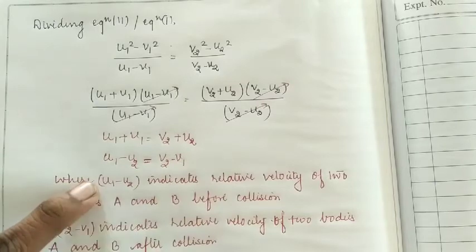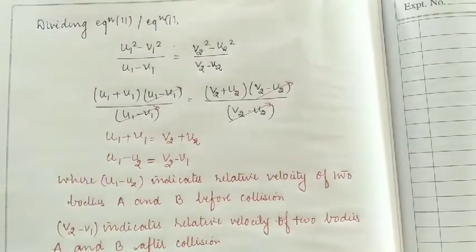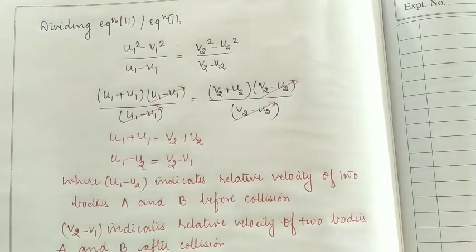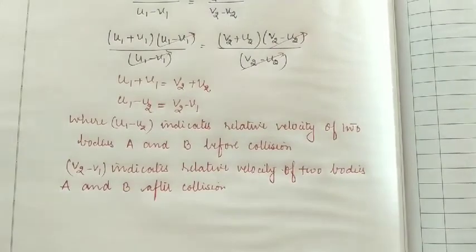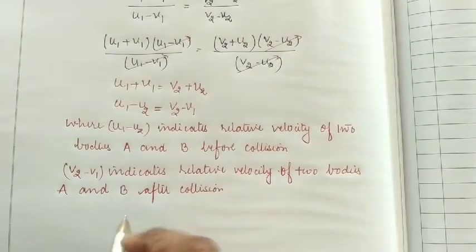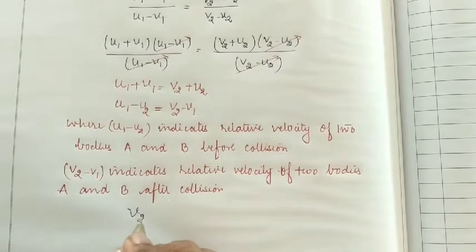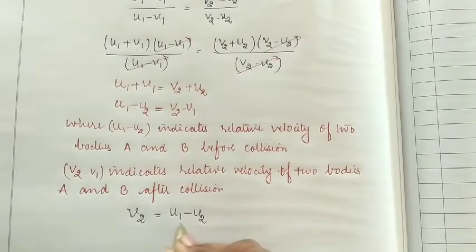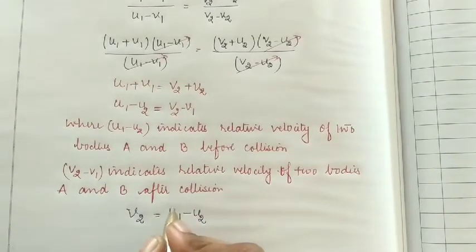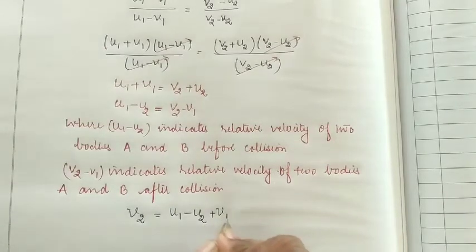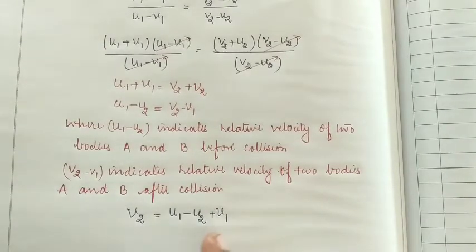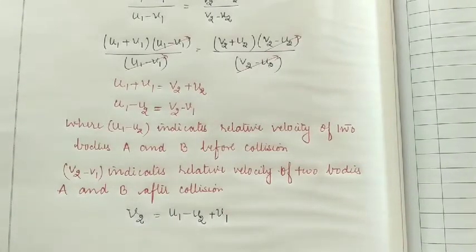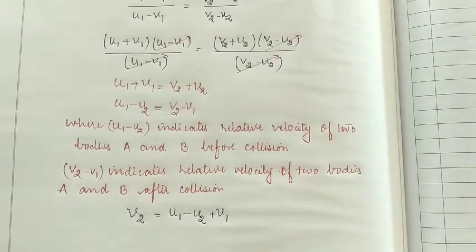is equal to the relative velocity after the collision. It means that there are no changes carried out during this collision. So we can also conclude further like this. From here, if we are willing to calculate the final velocity of the second body, that is v2 is equal to u1 minus u2, that is the initial velocities before the collision, plus the final velocity after collision of the first body. So if we put this value of v2 in equation number 1, we have already learned equation number 1.